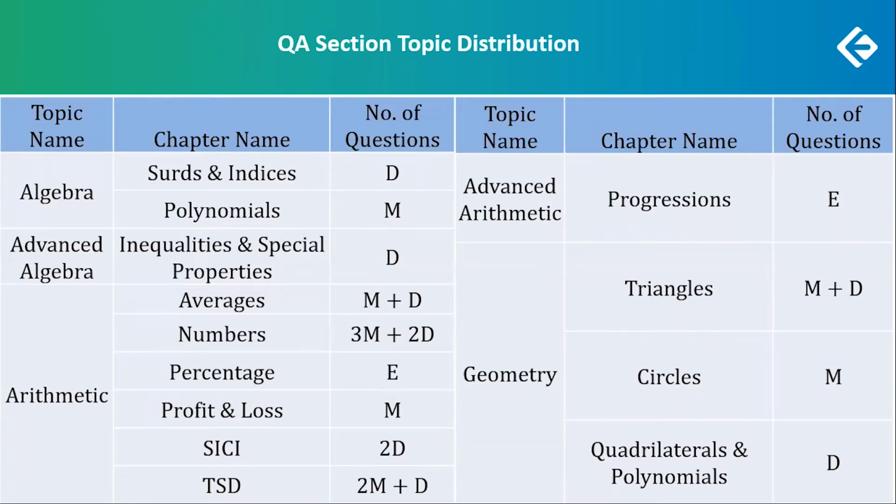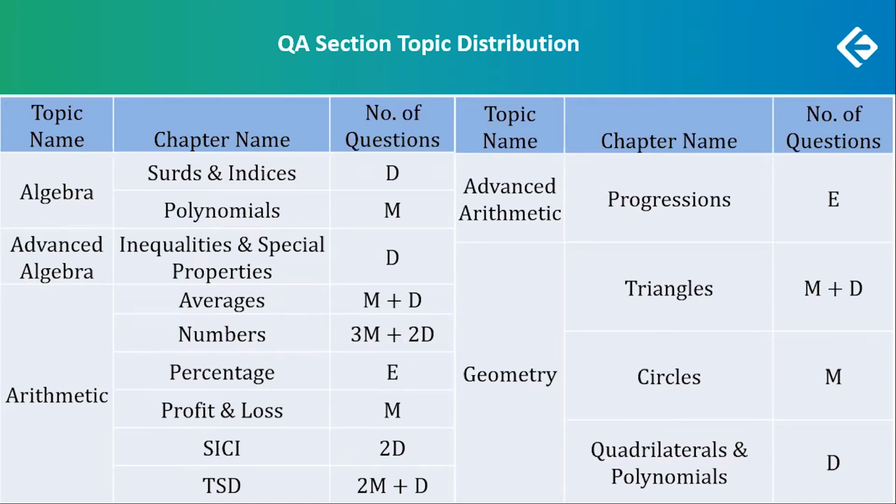Algebra had two questions, basic algebra. One on surds and indices, a difficult one, and one on polynomials, moderate. Advanced algebra had one question on inequalities and spatial properties, which was a difficult one.